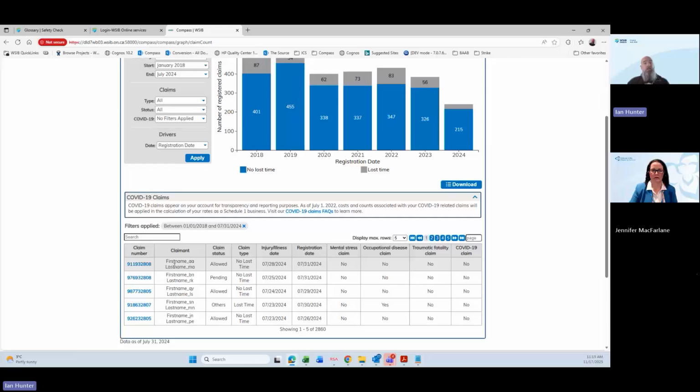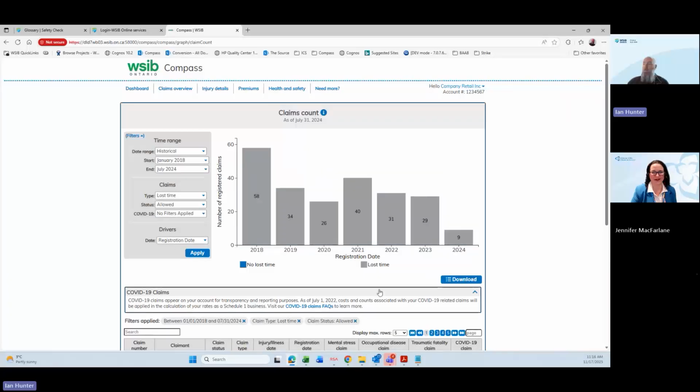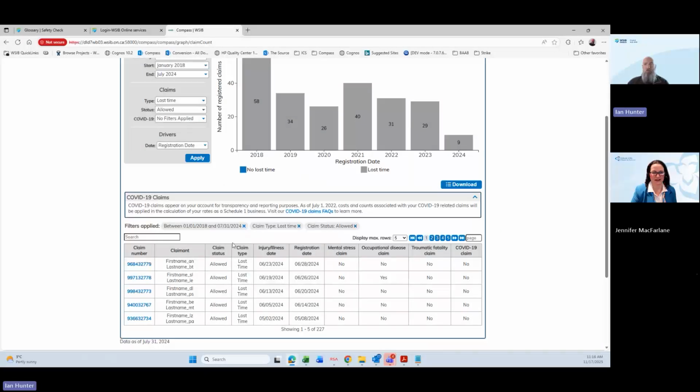And you can see that it's the detailed data all the way down to the claim level. Because we're logged in and looking at information for your specific account and you've authenticated, we go all the way down to the claim level. So we can change everything that we're looking at. So if we wanted to change and look at, let's say, just lost time claims, I just want to look at allowed claims, I can filter on that and it'll dynamically update. It dynamically updates the graph as well as the detailed data down below.